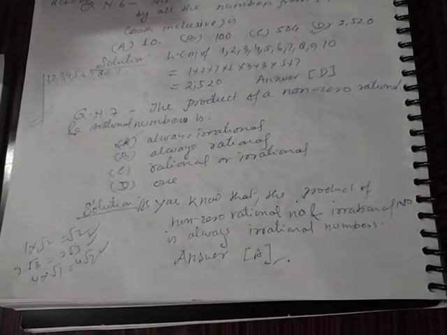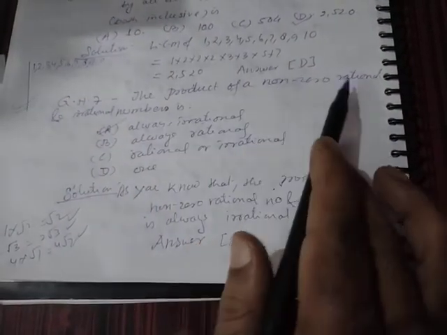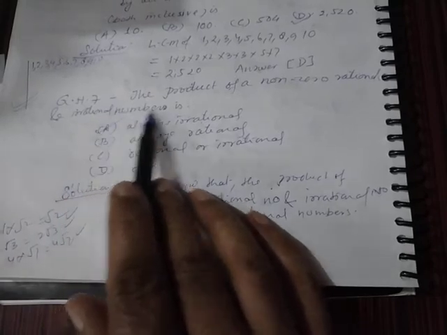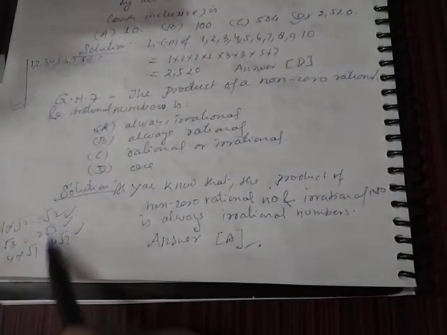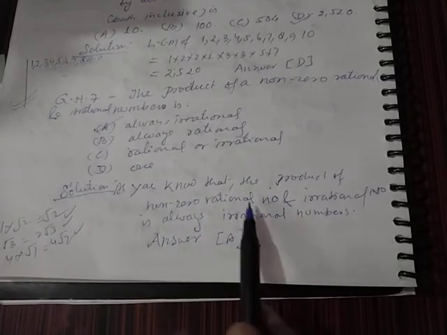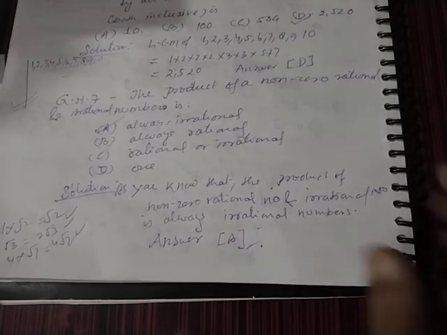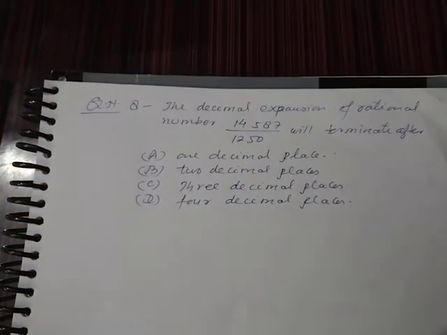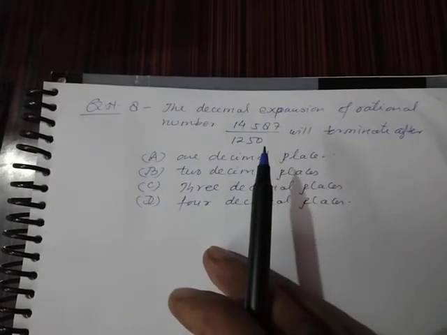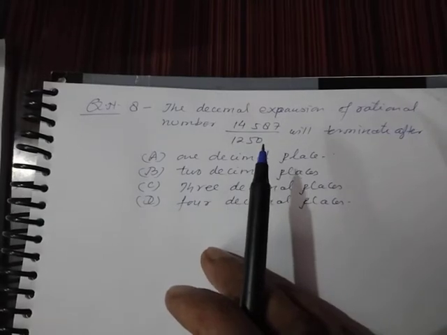Irrational. Student, you must know the product of a non-zero rational and irrational number is always irrational number. By example you can understand. Okay, and you put this in your mind, that product of non-zero rational and irrational number is always irrational. Okay, now you see the next question, and this is the last question in this video. I hope these 8 questions will help you to keep up your confidence.